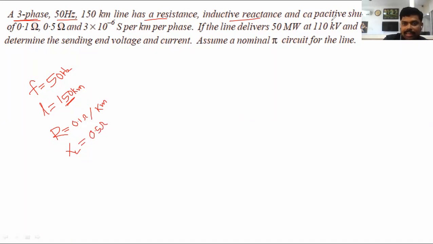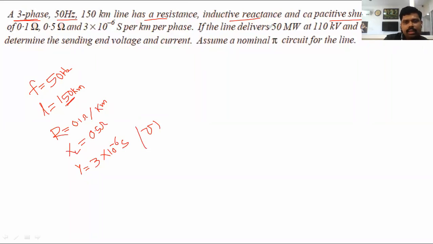And the capacitive shunt admittance is represented by Y, and Y is equal to 3 into 10 to the power of minus 6 Siemens. Another unit of Siemens is mho, that is, 3 into 10 to the power of minus 6 Siemens, or mho.